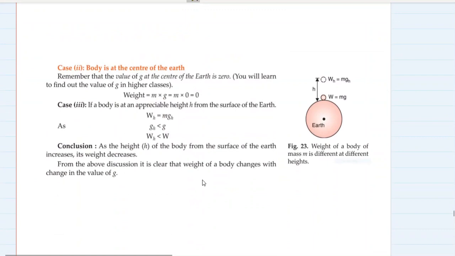अगर बॉडी सेंटर ऑफ अर्थ पे है तो क्या होगा? जी की वैल्यू सेंटर ऑफ अर्थ पे कितनी होती है? जीरो. Therefore, the weight of that body at the center of earth will also become zero. So at the center of earth, the body will feel weightless, and in space the body will feel weightless. So conclusion is that as the height of the body from the surface of earth increases, the weight decreases. Also, as the body goes inside the earth near the center, the weight decreases. From the above discussion, it is clear that weight of the body changes with change in the value of acceleration due to gravity.